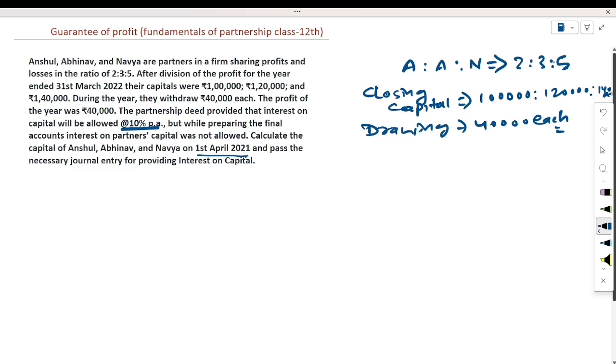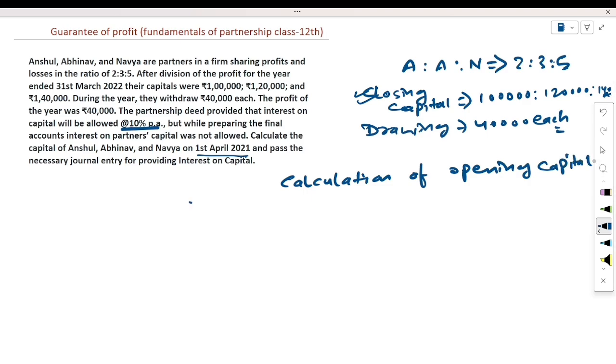As we know, closing capital is given, and from the closing capital we can't calculate the interest on capital. So first of all, we have to calculate the opening capital. After the calculation of opening capital, we will provide interest on capital, then make the rectifying entry. First of all we will calculate the opening capital.